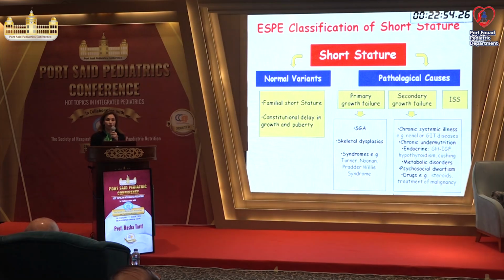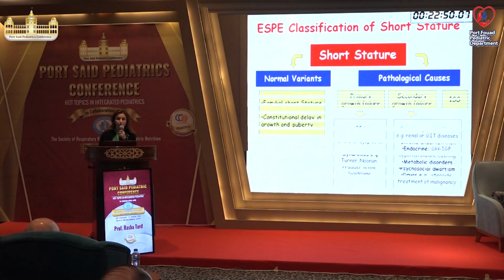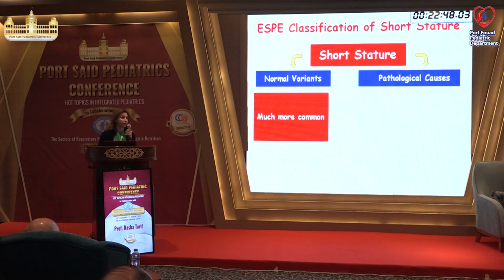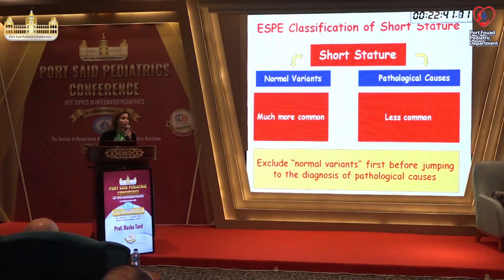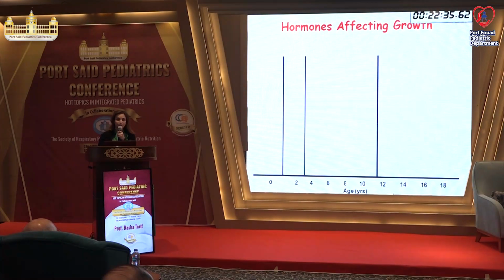On top of the list, we have corticosteroids. And please remember that the normal variants are much more common, while the pathological causes are less common. So we should always exclude the normal variants first before jumping to diagnosis of pathological causes.